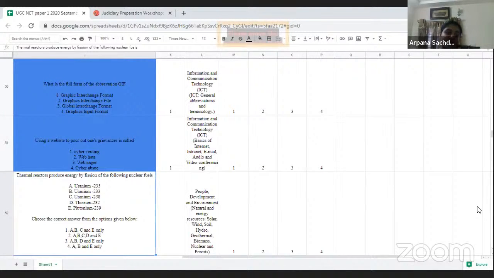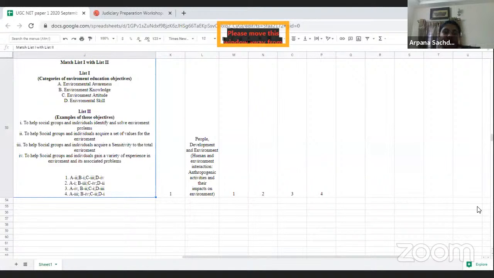I would mark it as a difficult question because it is very difficult to remember these types of things. And, thermal reaction, product energy of fusion or following nuclear fuels. So yes, it is a difficult question. I would mark it as a difficult question. It was a difficult question to answer.